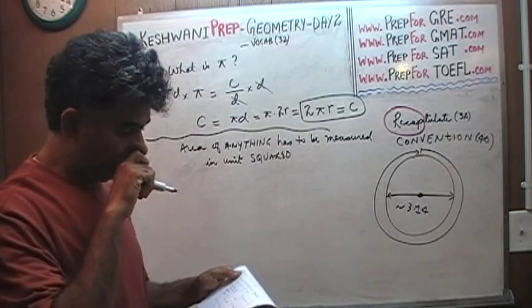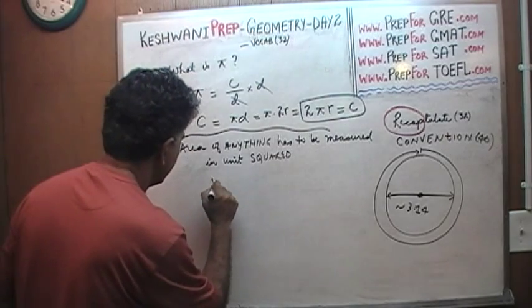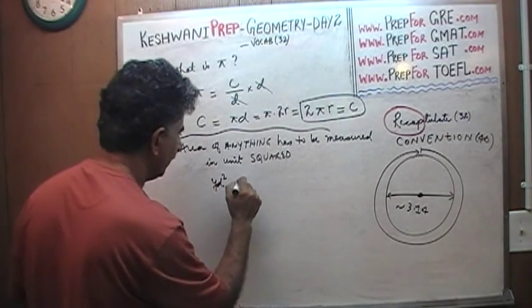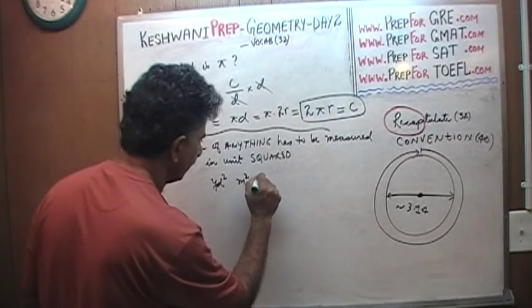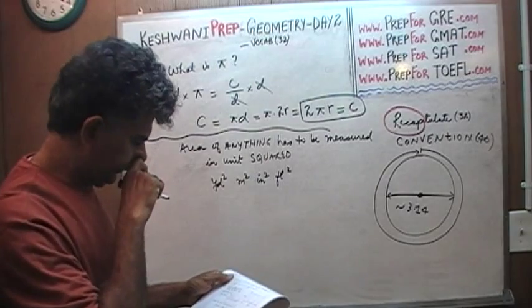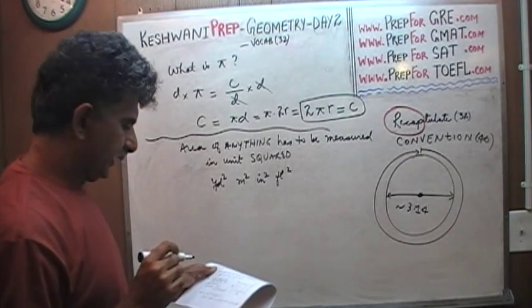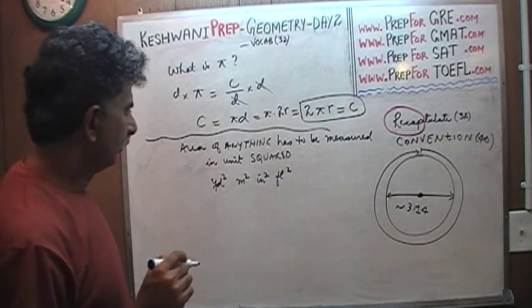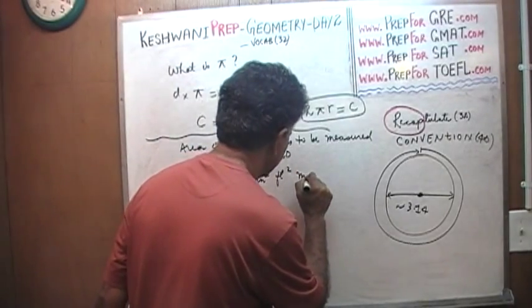I'll explain to you in a second why. For example, you may measure the area of something as yards squared, or meters squared, or inches squared, or feet squared. You get the idea. Or miles squared for that matter.